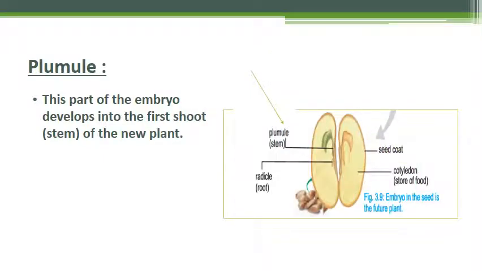So the second part of the embryo is plumule. This part of the embryo develops into the first shoot stem of the new plant. So plumule is a small conical structure without any leaf structure. Growth of the plumule does not occur until the cotyledons have grown above the ground.